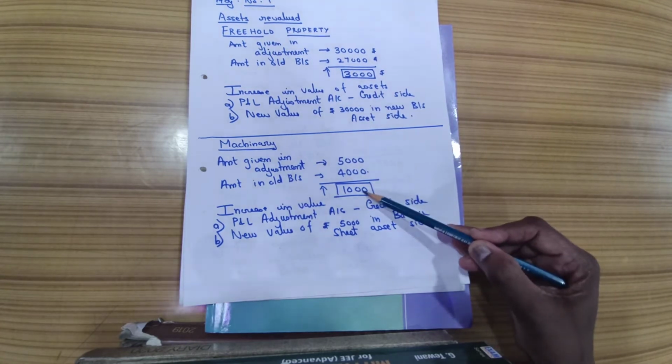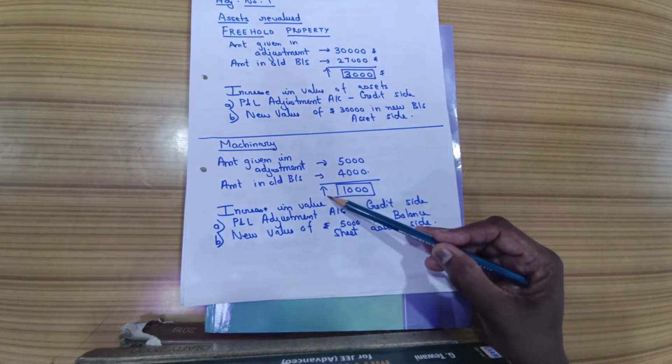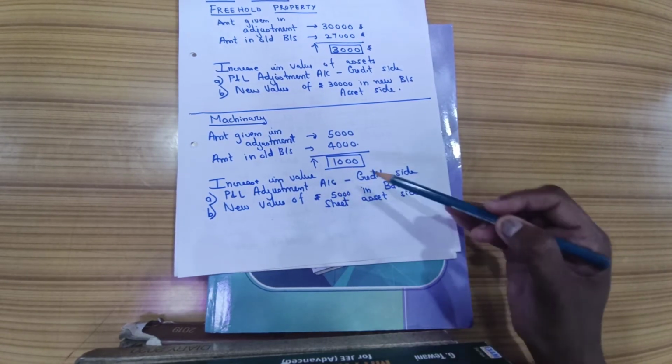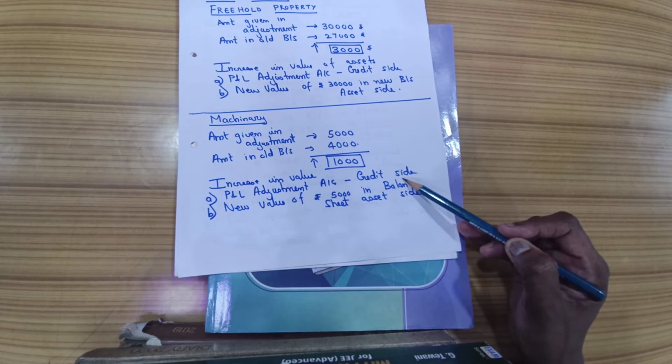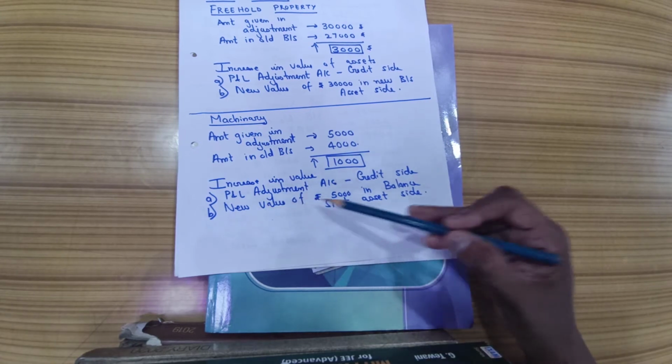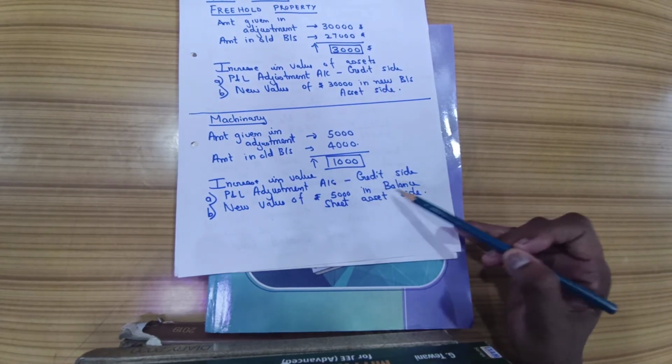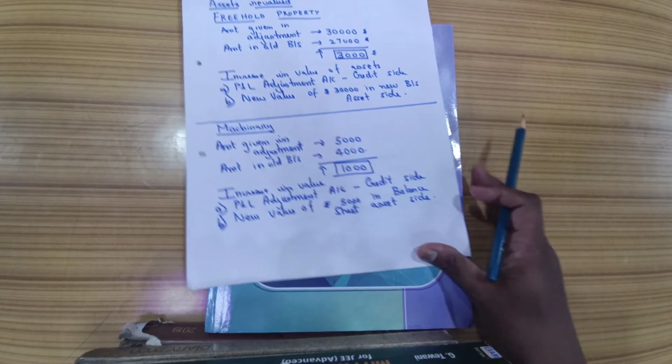So the amount of 1,000, which is an increase in the value of an asset, would be written in the profit and loss adjustment account credit side. Same reason, because there is an increase in the value of an asset, which is a profit for the firm. And the new value, that is rupees 5,000 of machinery, will be written in the balance sheet asset side.